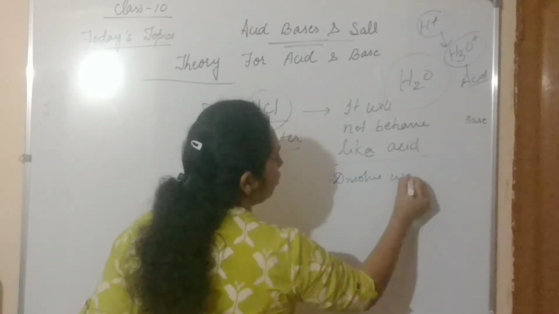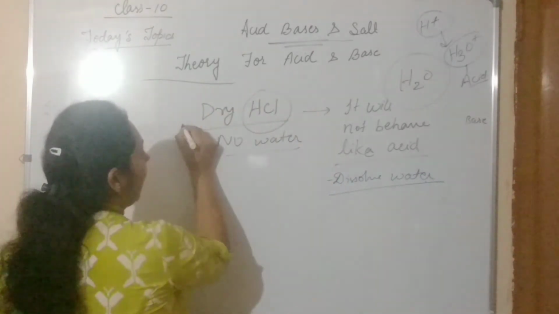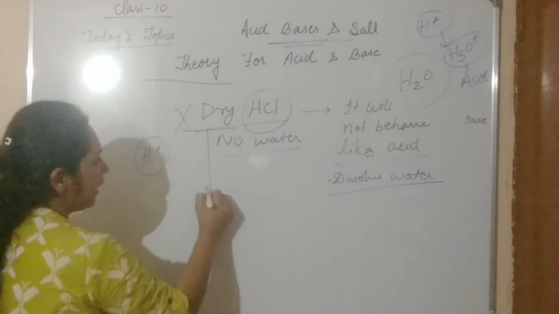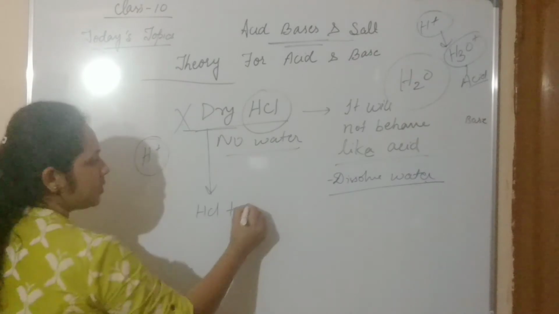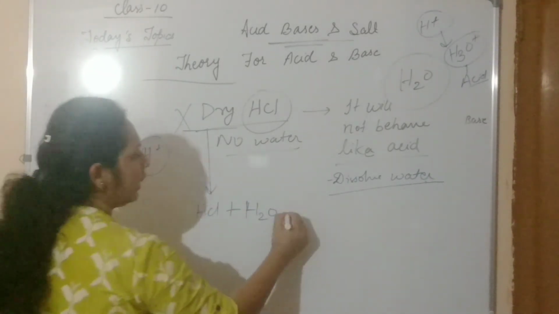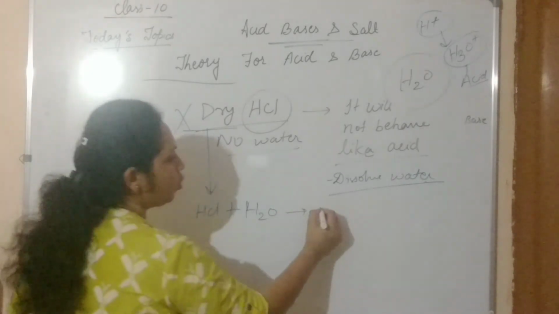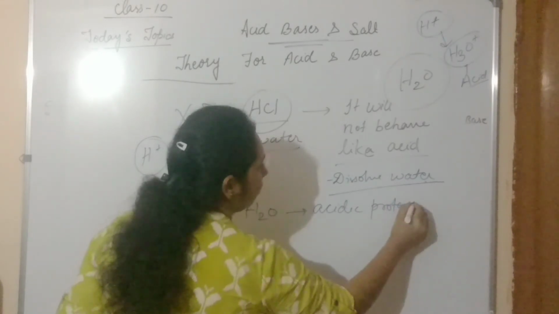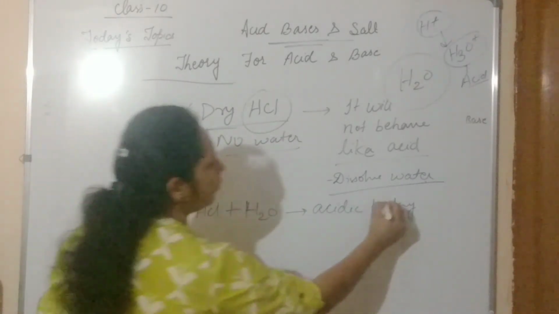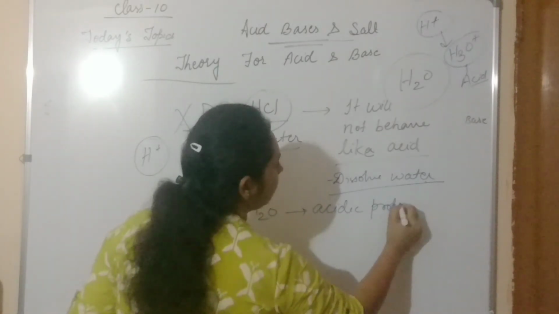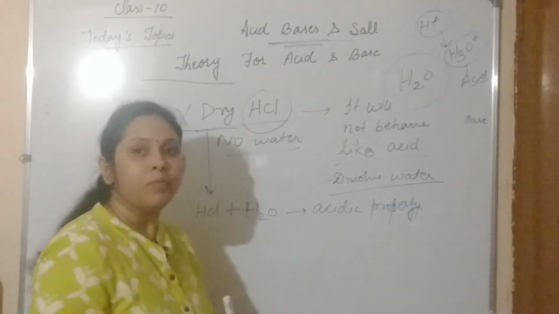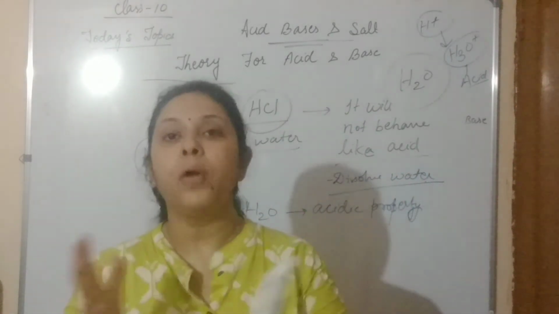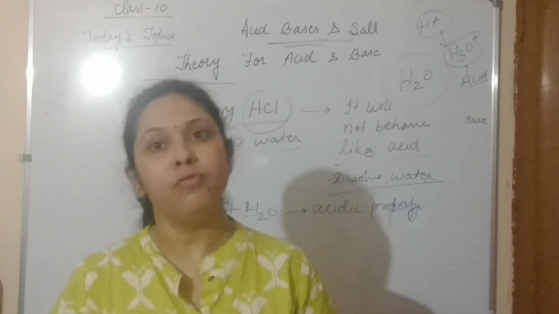Dry HCl does not produce any H plus ion, and when it is mixed with water, it shows acidic property. So keep in mind that any substance shows acid or base behavior when it dissolves in water.